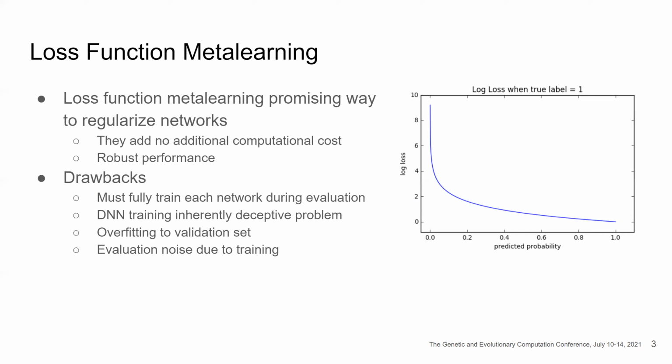Loss function meta-learning is a promising way to regularize neural networks. They do not add any computational costs and they have very good performance. The drawback is that we must train each network fully during evaluation, and also deep neural network training is an inherently deceptive problem. It's easy to overfit to the validation set, and the validation noise can lead to problems during training. On the right, we can see a cross-entropy loss function, which is used by default. Cross-entropy performs decently, but has issues which loss function meta-learning can overcome. For example, it can lead to overfitting.